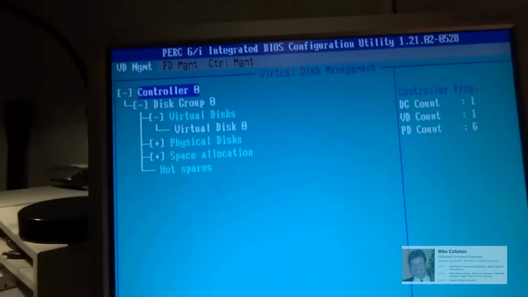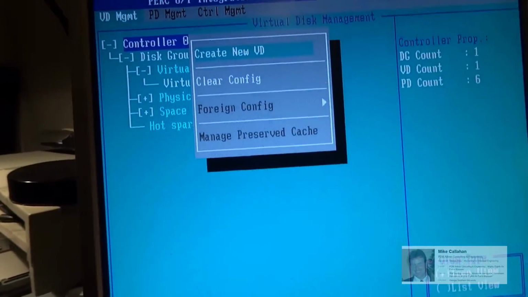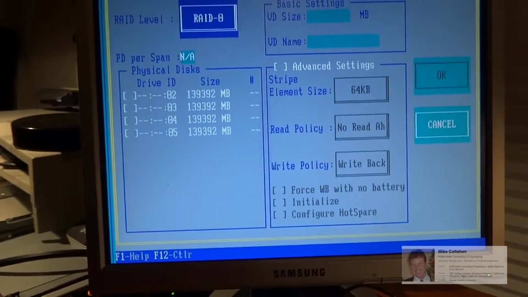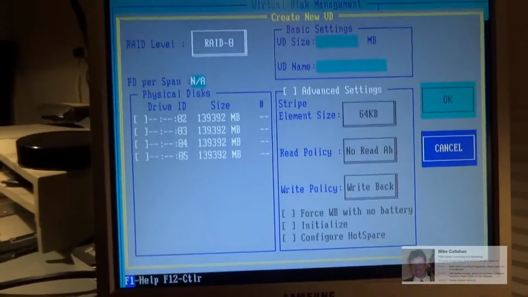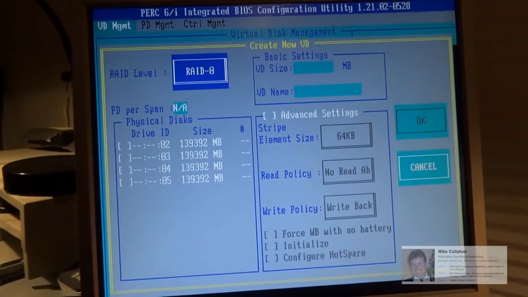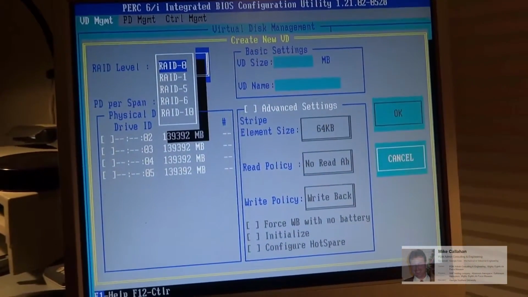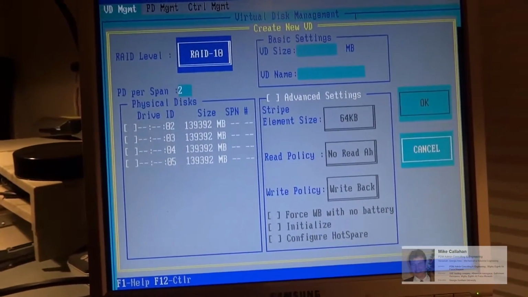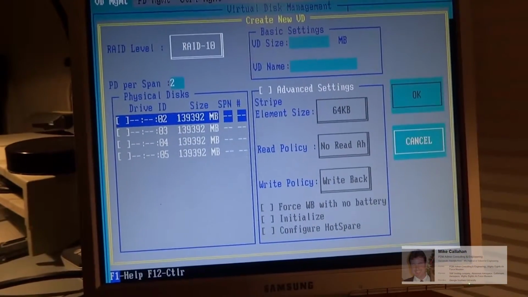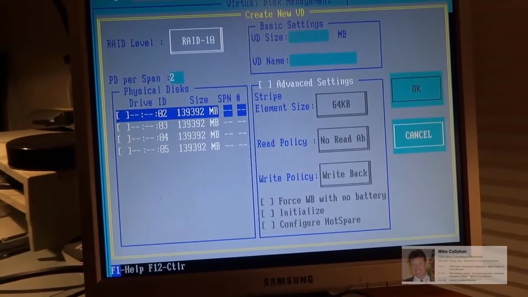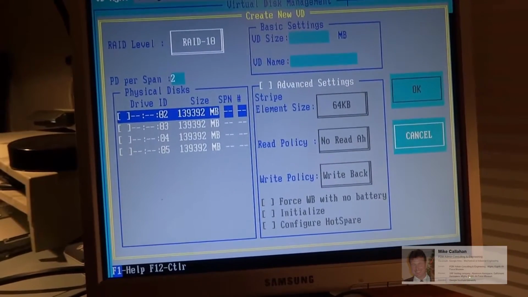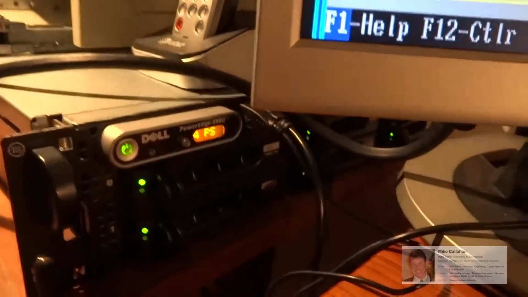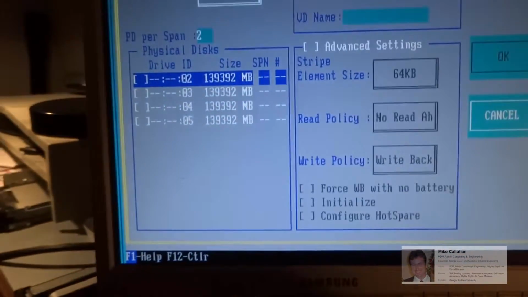So what I'm going to do is press F2. I'm going to create a new VD, and use the tab key and go up and down with the arrow key. First press enter. I'm going to select this as a RAID 10, and the physical drives left are these 4 drives here that are available for RAID.